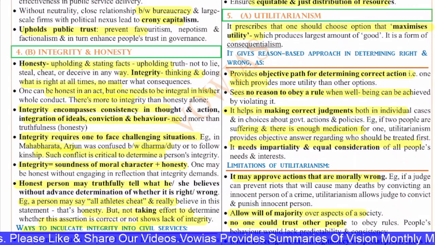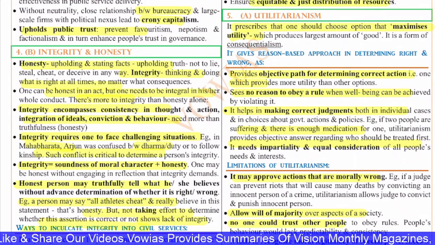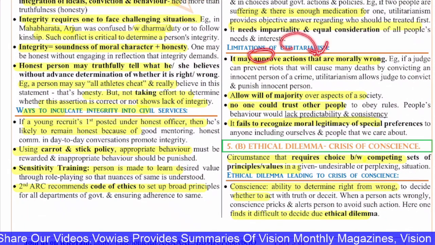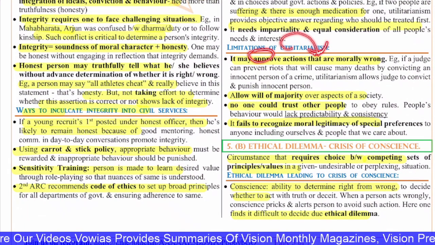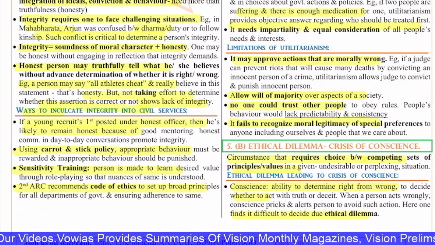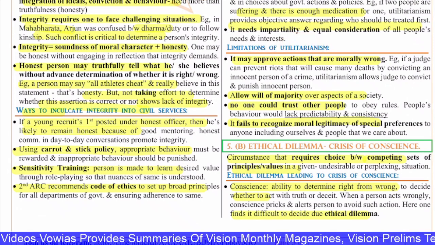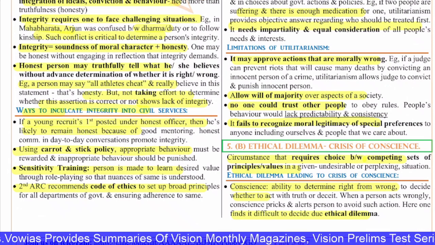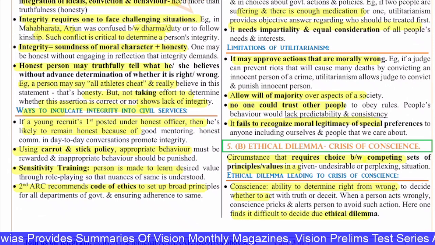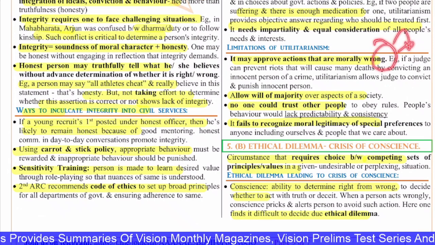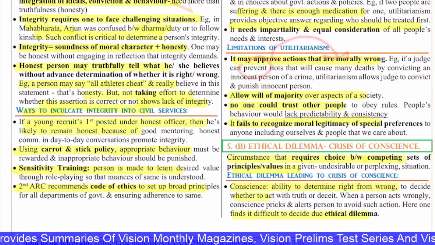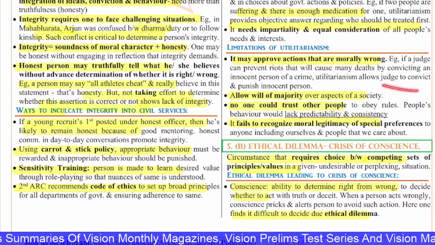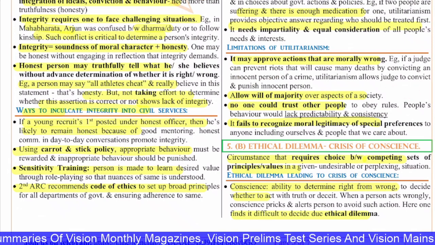Now, what are the limitations of utilitarianism? So limitations, if you see, it may approve actions that are morally wrong, because there are few things which are morally wrong. For example, murder, rape, or even theft. These are morally wrong, even if they are providing benefit to the people. And another example here: if a judge can prevent riots that will cause many deaths by convicting an innocent person of a crime, then utilitarianism allows that judge to convict. But that's a wrong thing, because the person is innocent.